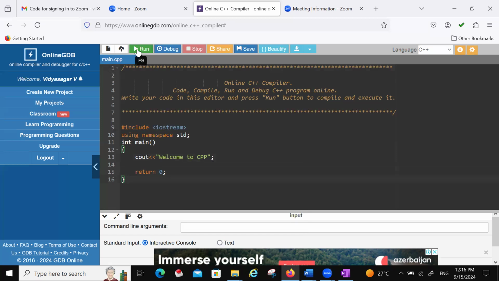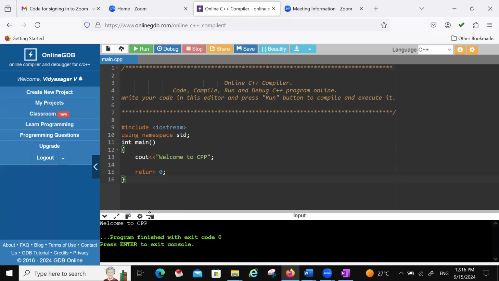Now you can run. So what is the output? Output is welcome to C++. Whatever you want to display, you write within inverted commas using cout. If you want, you can write your name also, and the name will be displayed. Whatever you write, that will be displayed.